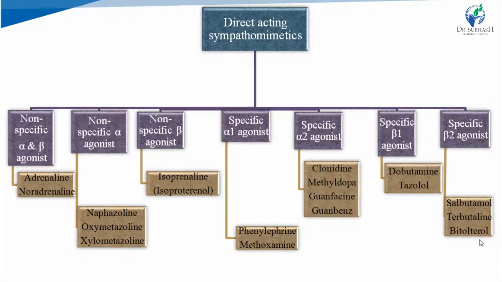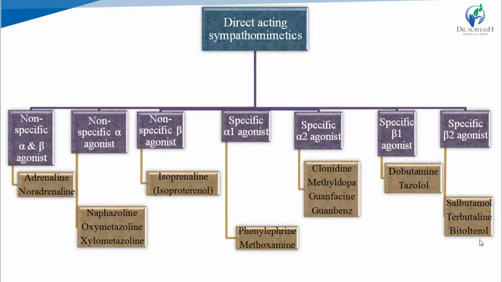And in previous tutorial, we have seen that alpha receptors are mainly of 2 types, alpha 1 and alpha 2. And beta receptors are of 3 types, beta 1, beta 2 and beta 3. But beta 3 receptors have not much clinical actions. So, here the alpha 1, alpha 2 and beta 1, beta 2 will be considered, right? So, first subclass of direct acting sympathomimetics is non-specific alpha and beta agonist. Means these drugs can bind with all the types of alpha receptors and all the types of beta receptors. They are agonists of both, right?